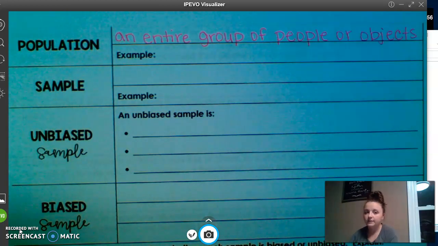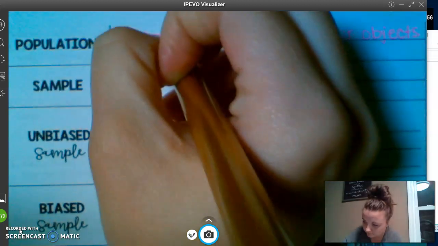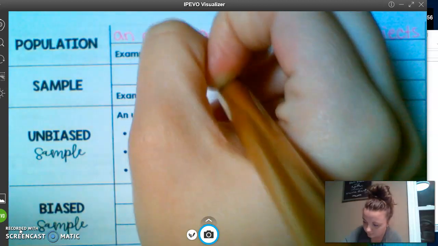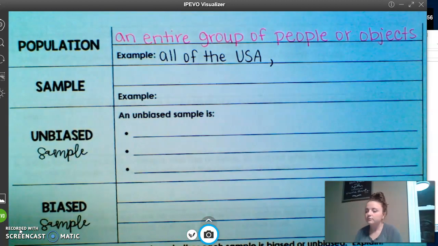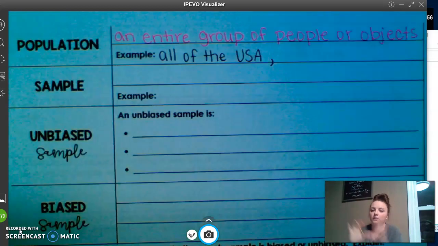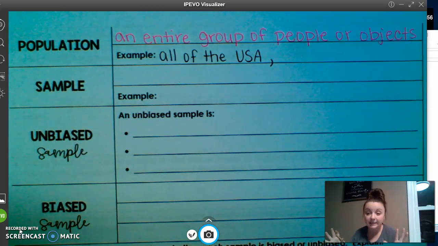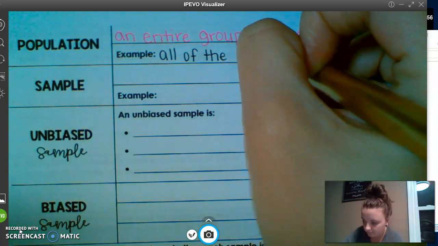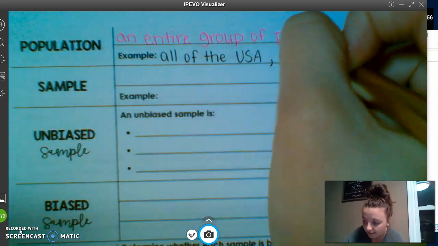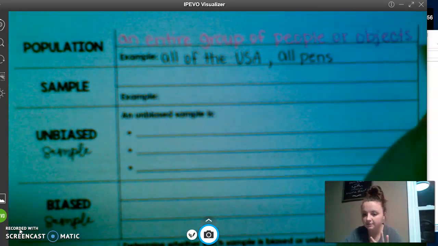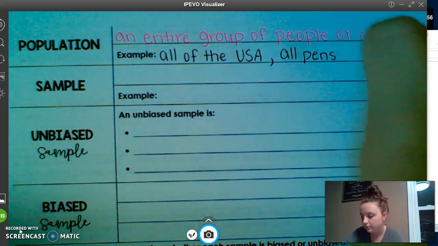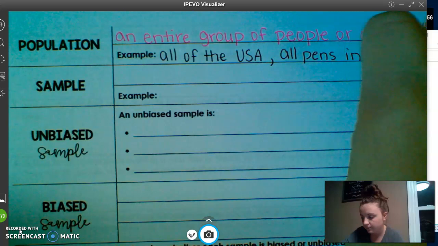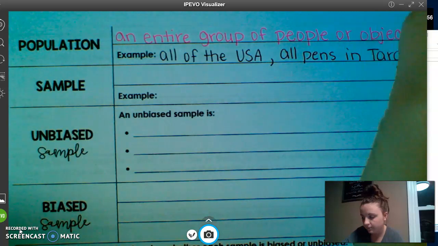An example of this is all of the United States. Another example could be all of the clothes in Target or all of the pens in Target. You're not excluding anyone within that entireness. Okay, so it's all of something. You're not separating it into little groups.